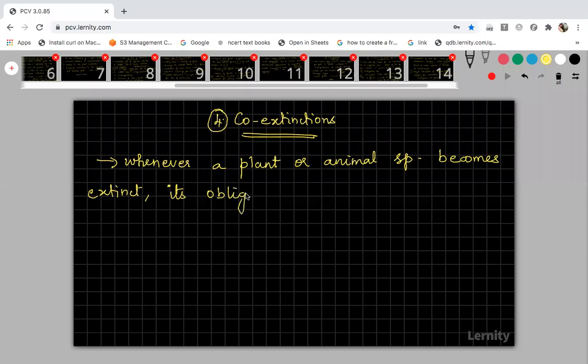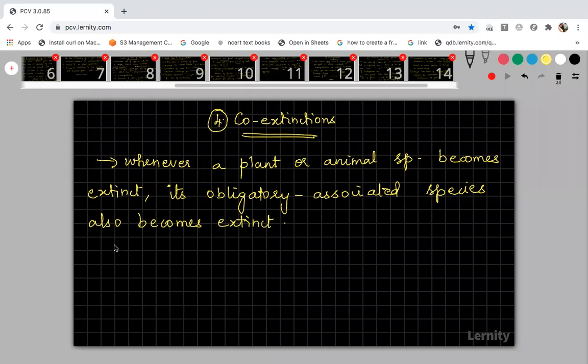Obligatory means completely dependent. You have studied obligate aerobes and obligate anaerobes; an obligate aerobe dies immediately in the absence of oxygen. Similarly, an obligately associated species is completely dependent, and it also becomes extinct. This is what we call co-extinction.